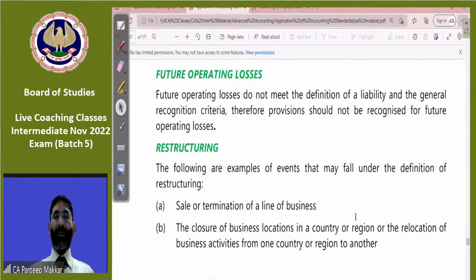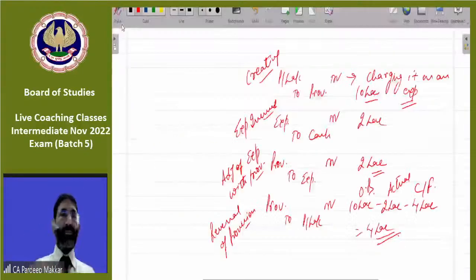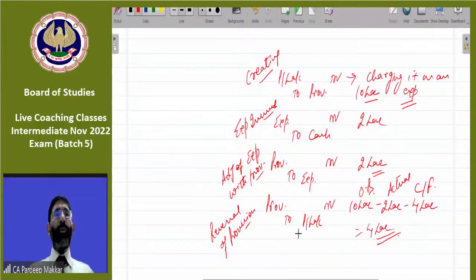Last entry doesn't understand. Okay. Reversal of provision meant for what?